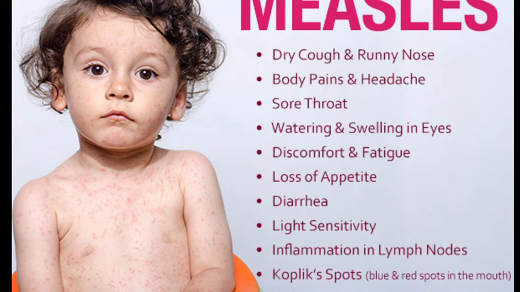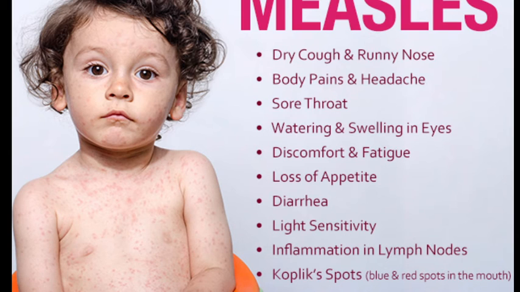If you talk about the symptoms of measles, they don't appear until 10 to 14 days after exposure. They include cough, runny nose, sore throat, and fever. For diagnosis, a doctor can confirm measles by examining your skin rashes and checking for symptoms characteristic of the disease, such as white spots in the mouth, fever, and cough. Okay, so these are the symptoms of measles.